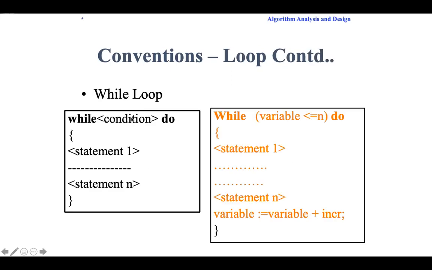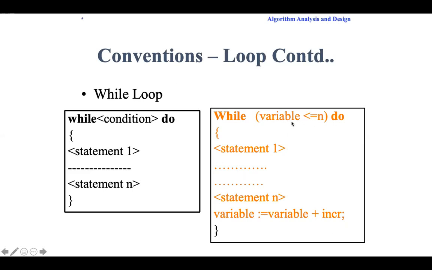Okay, for loop, while loop structure. For the while loop, you have to mention the condition here, and do statement. The body of the while loop is represented using this curly bracket. All these formats, when we start discussing algorithms, we'll be using these things. Easily you'll get to know about these formats. I'm just giving the introduction here.